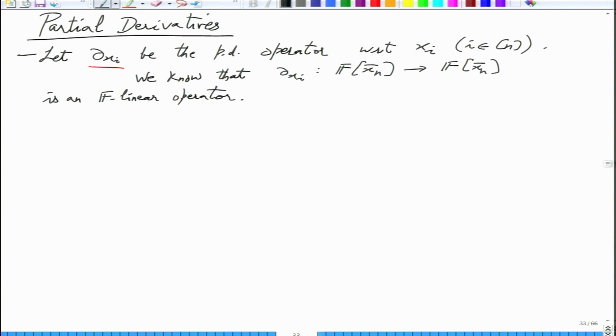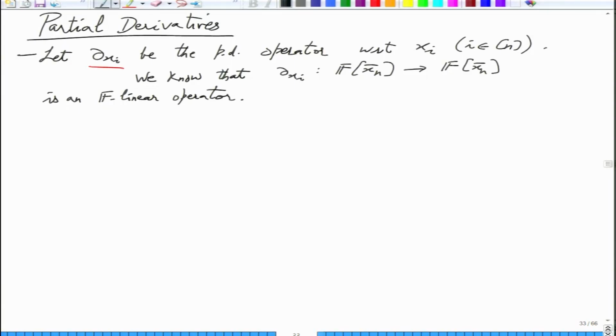Well, he is saying that if you take the base field to be the function field having variables x2 up to xn, so say i is 1, then dou x1 has the property that over this function field you are looking at univariates in x1. So dou x1 is actually also linear over F(x2, ..., xn). You can also push the other variables inside. In that function field it is also a linear operator, but it has the same proof.